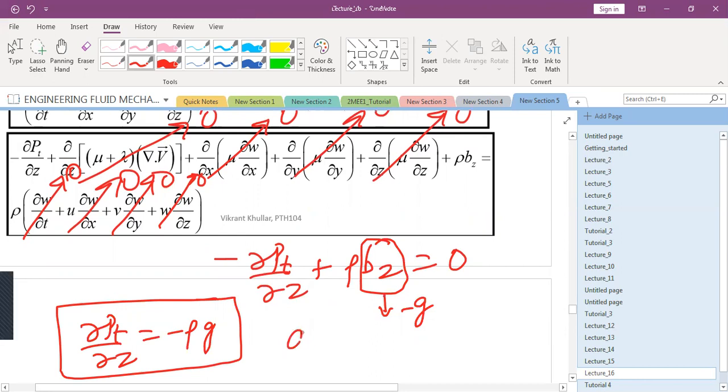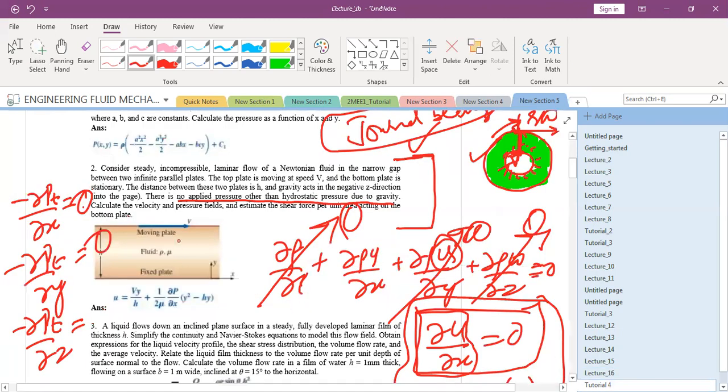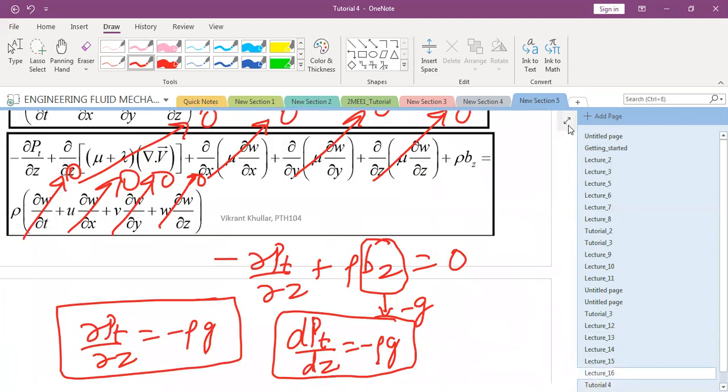Or I could simply write this like this, or not? Let me know, can I write it like this or not? Yes, sir, because it is not a function of x and y. Are you clear? So I have given you sufficient hint, then these terms are zeros, and in x and y momentum you could write it in a similar fashion.